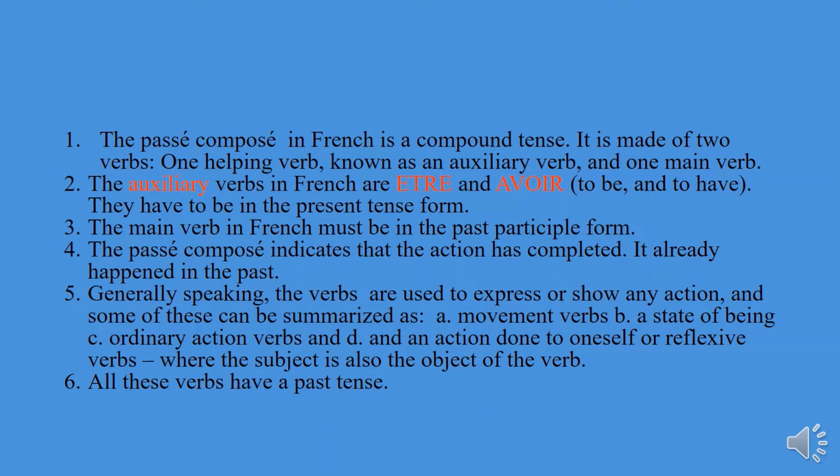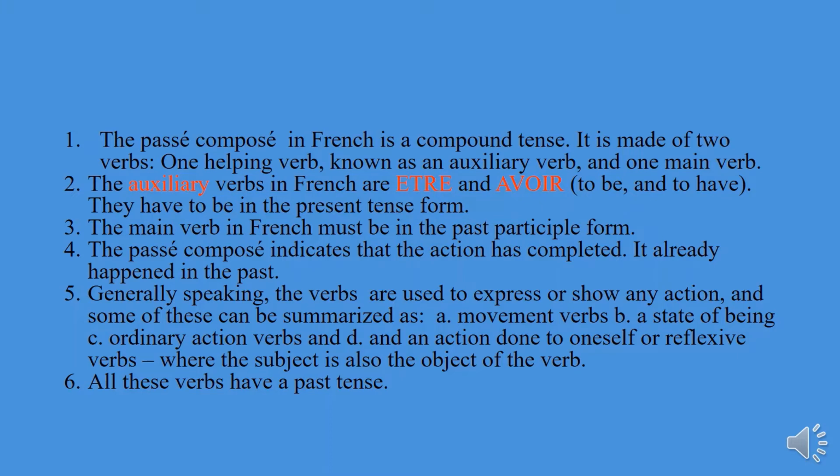The past tense in French, called passé composé, is a compound tense, meaning it is made of two verbs, one helping verb known as an auxiliary verb and one main verb. The auxiliary verbs in French are être et avoir, to be and to have, and they have to be in the present tense form. The main verb in French must be in the past participle form, or participe passé du verbe conjugué.